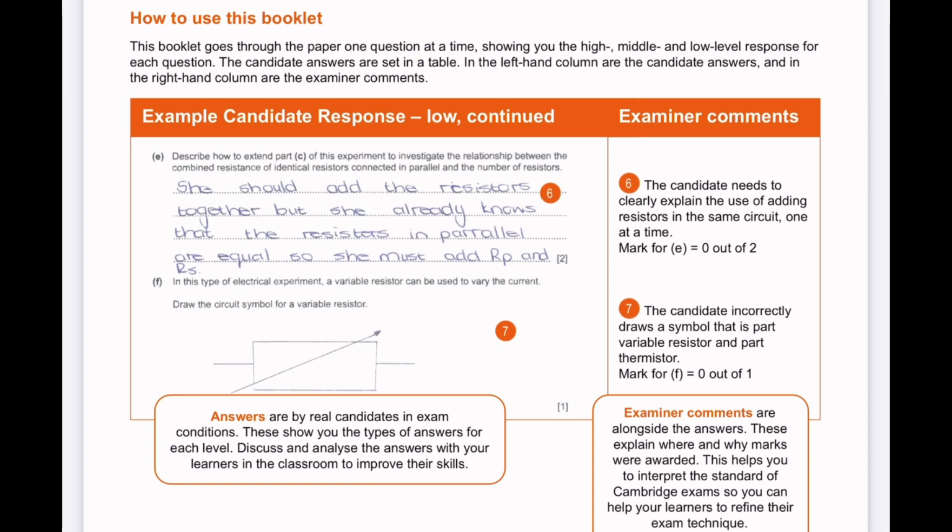Okay, for example, let's read question E. Describe how to extend part C of this experiment to investigate the relationship between the combined resistance of identical resistors connected in parallel and the number of resistors. So her answer is, she should add the resistors together, but she already knows that the resistors in parallel are equal, so she must add RP and RS. Now let's see what the examiner has to say about this. The candidate needs to clearly explain the use of adding resistors in the same circuit one at a time. This person was given 0 out of 2, and we're told why, because she did not explain the need of adding the resistors.